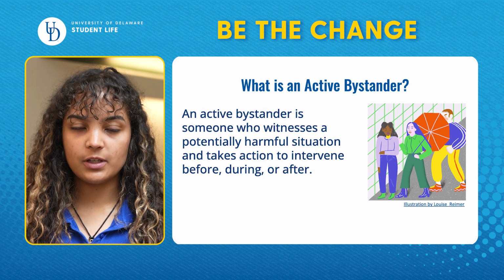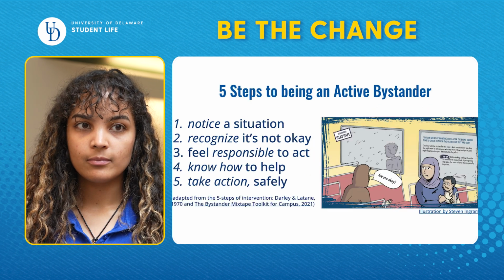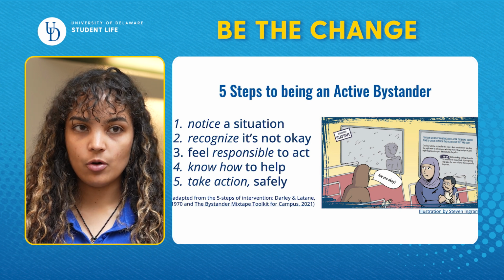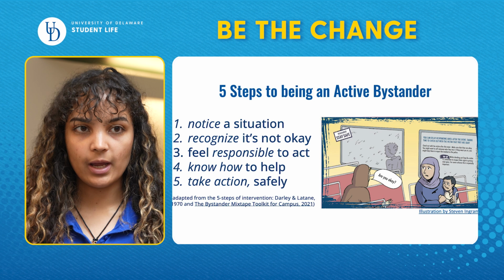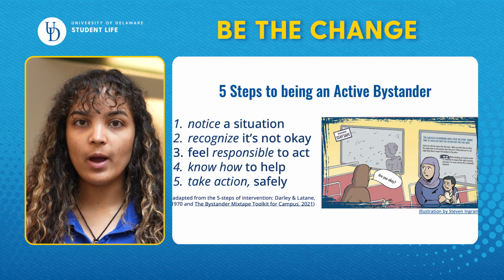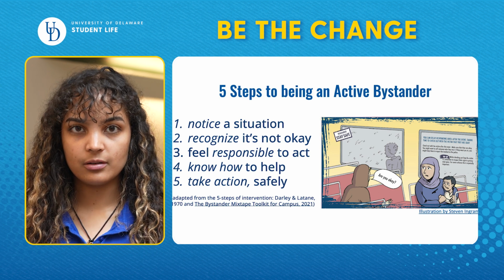Supporting someone after they've experienced harm will likely be ongoing and require perseverance. Being an active bystander involves 5 steps. Step 1, notice or be aware of a situation. Step 2, recognize it's not okay. Step 3, feel responsible to act. Step 4, know how to help. Step 5, if it is safe to do so, take action.